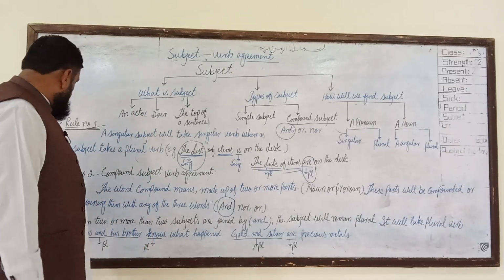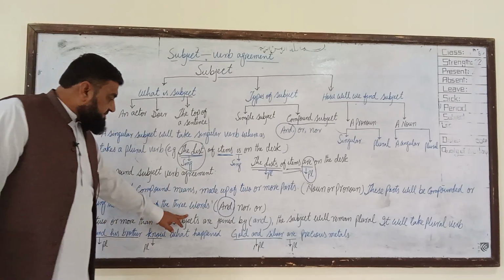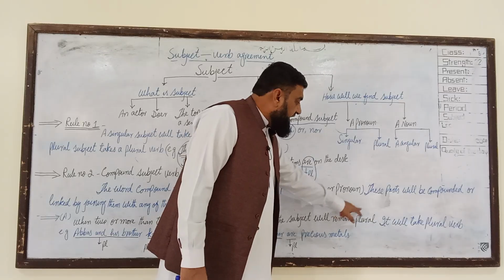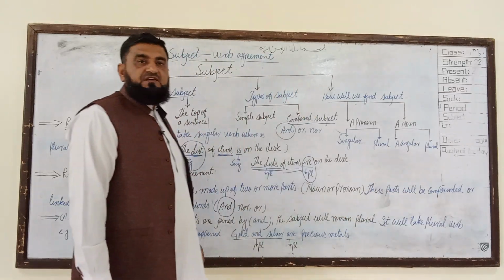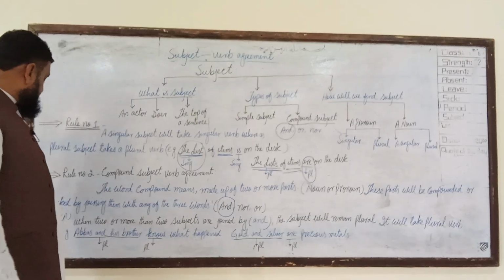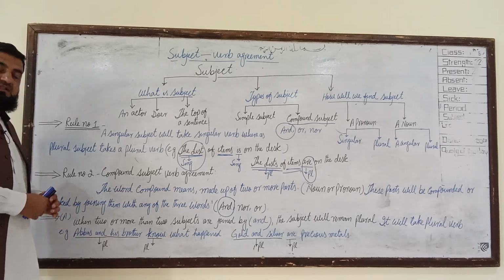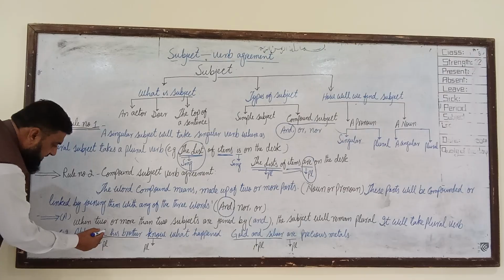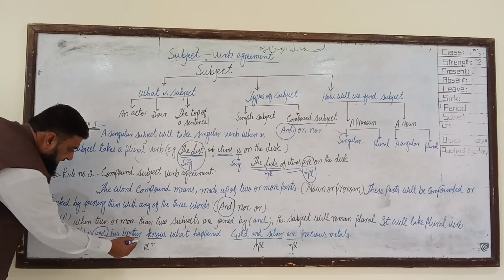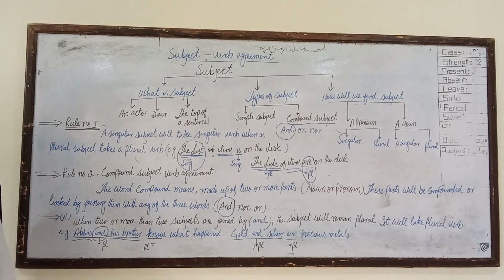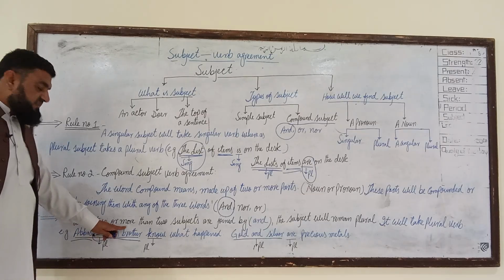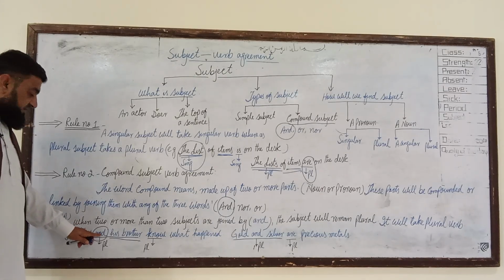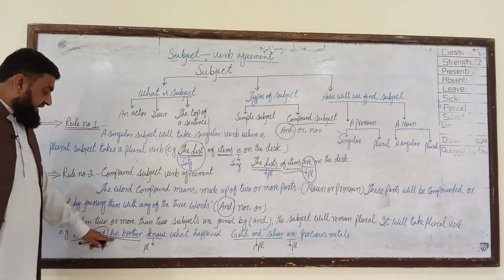So when two or more than two subjects are joined by and, the subject will remain plural, it will take a plural verb. For example, Abbas and his brother. Abbas is singular, and his brother is singular. Abbas and his brother, that is a compound subject, joined by and, they will be considered as plural and it will take the plural verb as well.